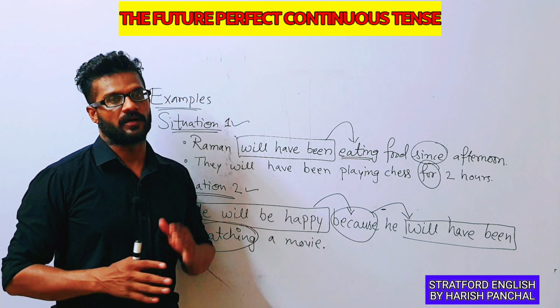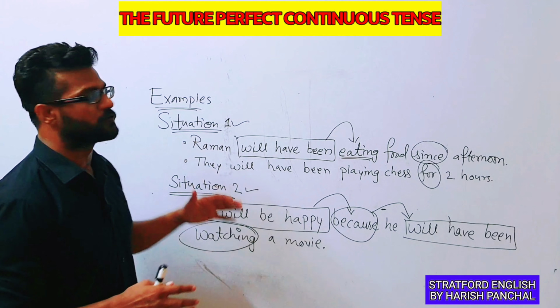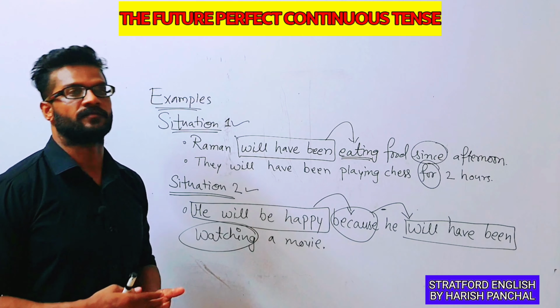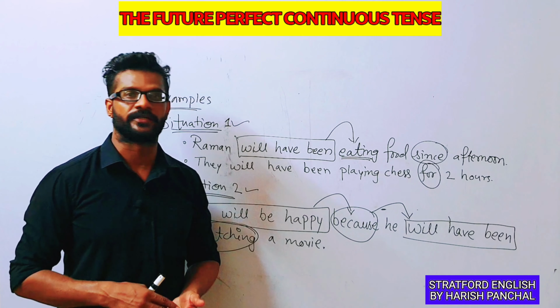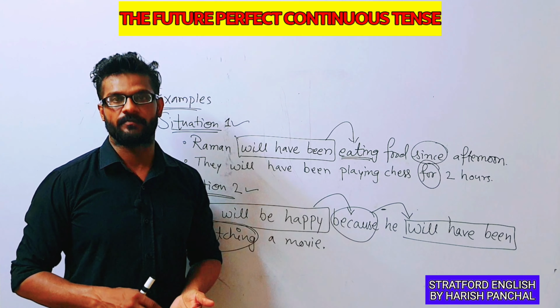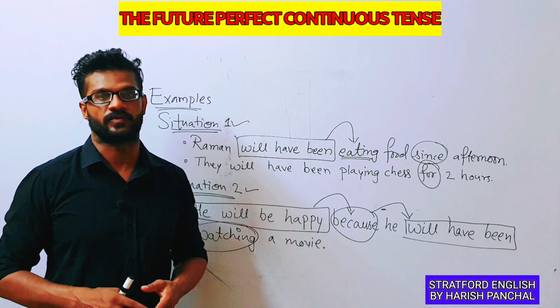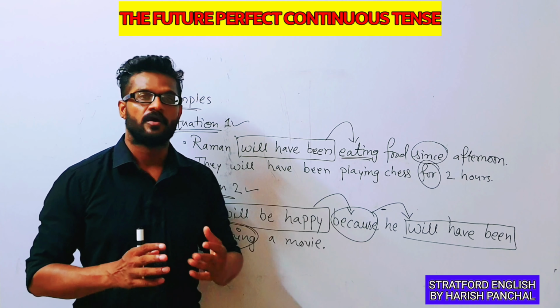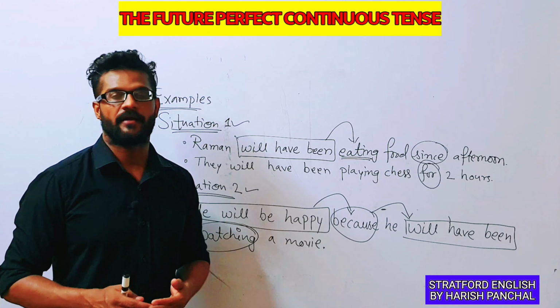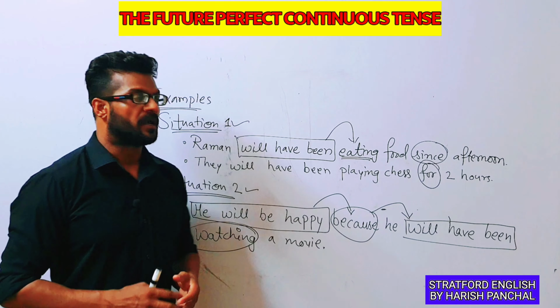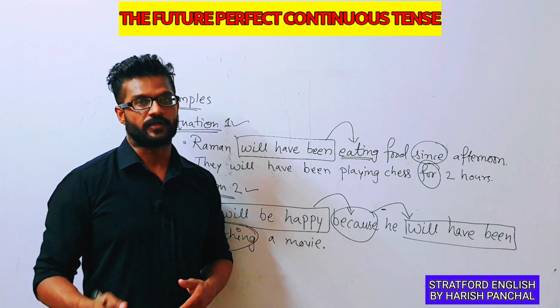Okay students, so this is the use of the future perfect continuous tense. We use the future perfect continuous tense in 2 situations. The first situation is duration before something in the future, and second situation is cause of something in the future. We use one form here, will have been plus present participle, and we use since and for to denote the time.